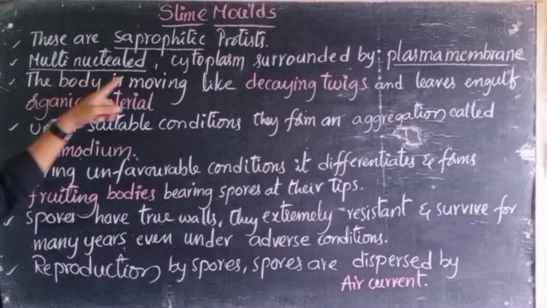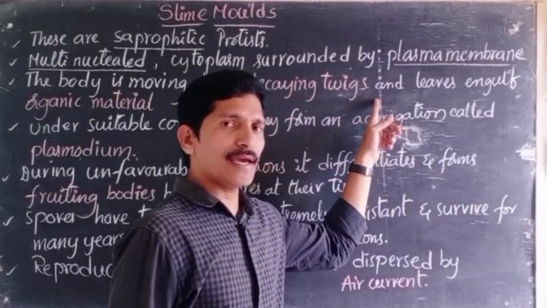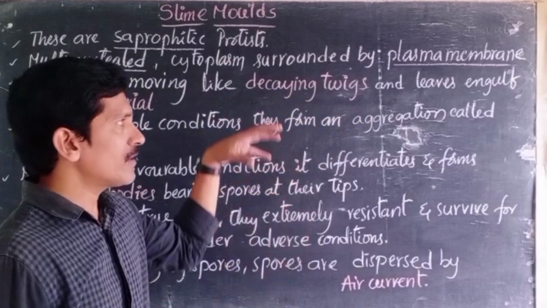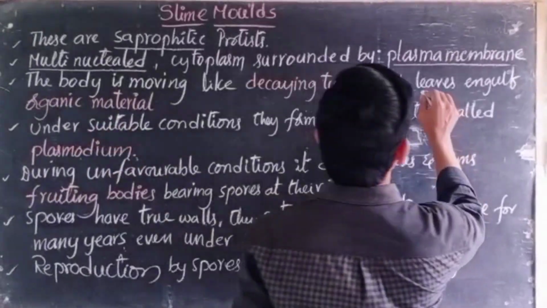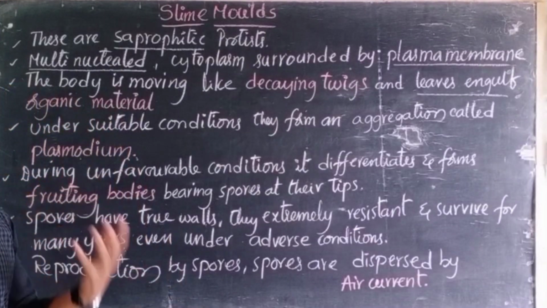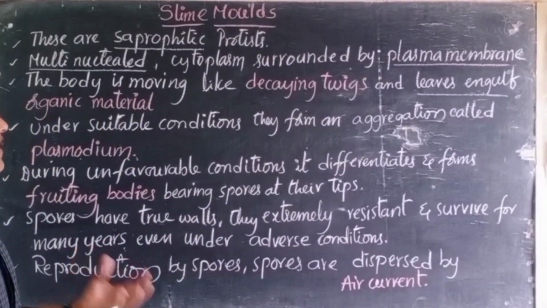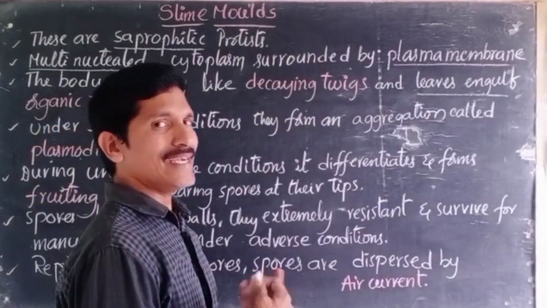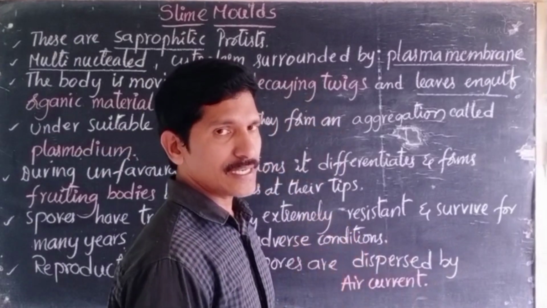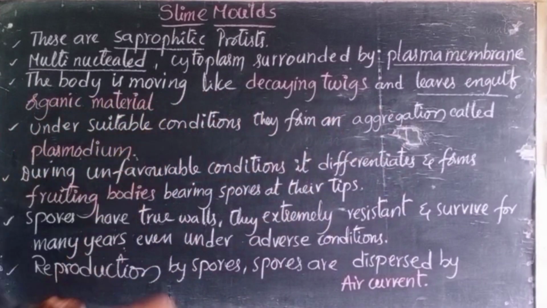Later, this body is moving, right? The body is moving like decaying twigs. When you observe these structures, they look like decaying twigs. They are moving like that, and they engulf organic material, whatever organic materials like plants and animals and the dead bodies after the death of these organisms. They will be engulfed, in the sense that they can feed, they can eat, they can consume, they can obtain the necessary nutrients for their survival from the organic material, right?